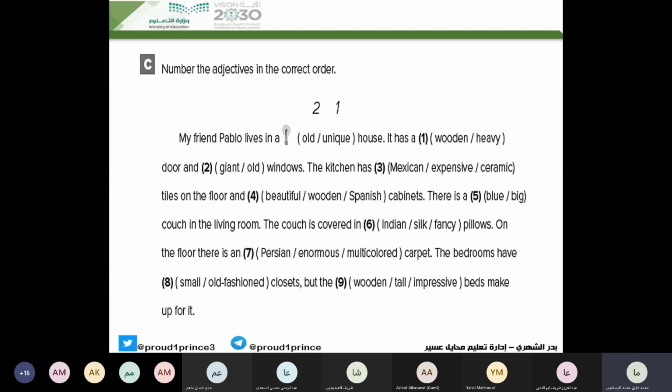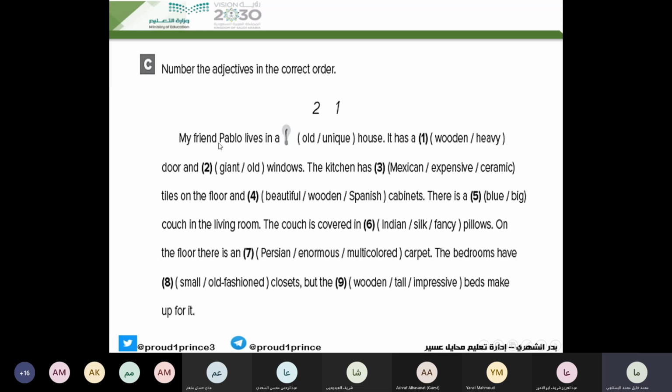Here we have an exercise with the order of the adjectives, which we talked about. We said that adjectives come in a specific order. We start with adjectives related to opinion, then size or shape, after that age, then color, then nationality, and at last materials. So we are going to number the adjectives in the correct order.